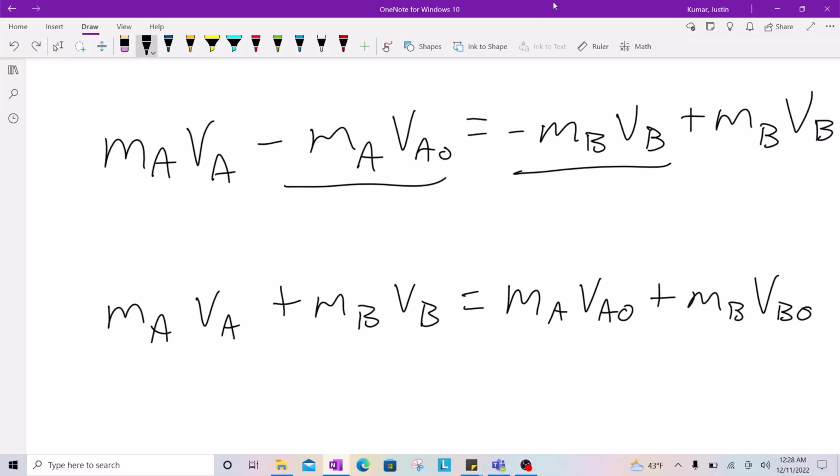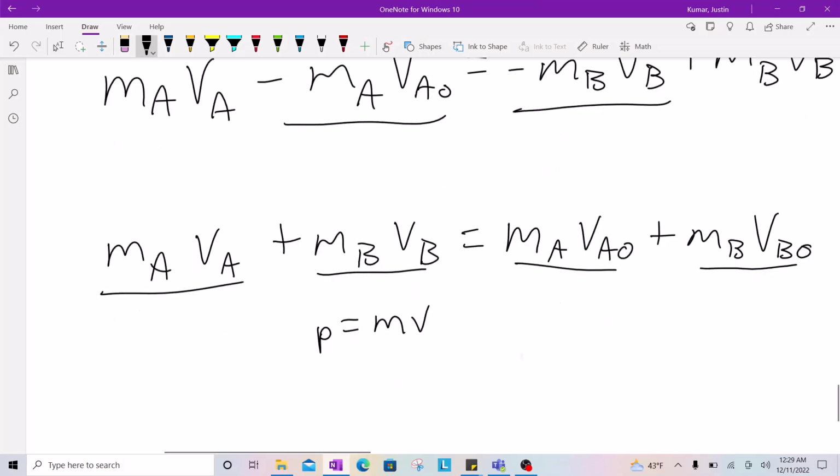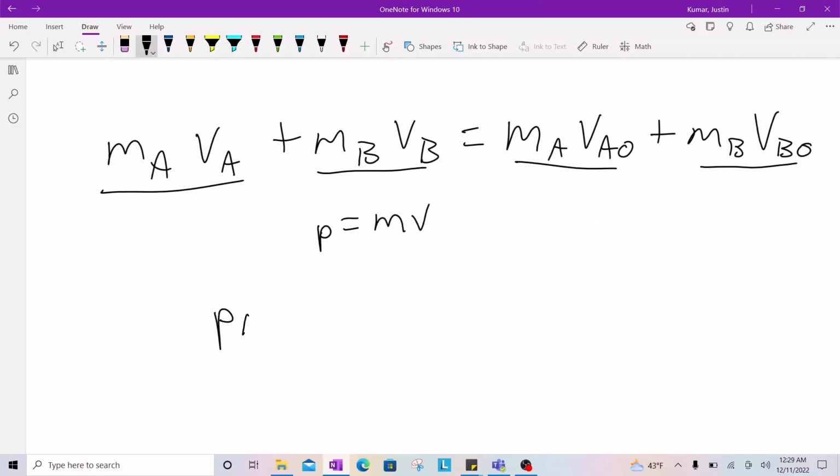Additionally, since we established earlier that the momentum of an object equals an object's mass times its velocity, we can convert all four of these numbers into momentums, leaving us with the final momentum of object A plus the final momentum of object B equaling the initial momentum of object A plus the initial momentum of object B.